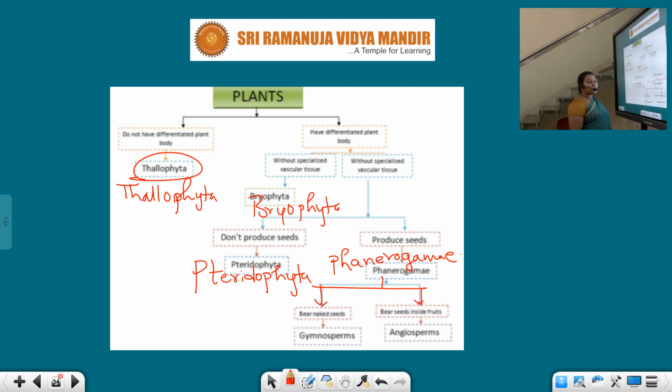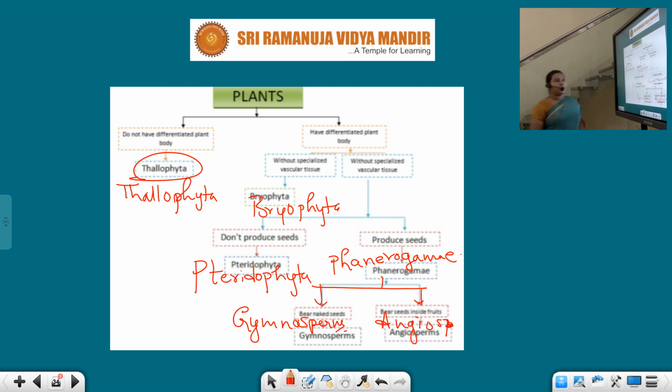On what aspect, children? See, whether they have naked seeds or not. If the Phanerogam has naked seeds, that is gymnosperms. If the seeds are present in the fruit, they are angiosperms.